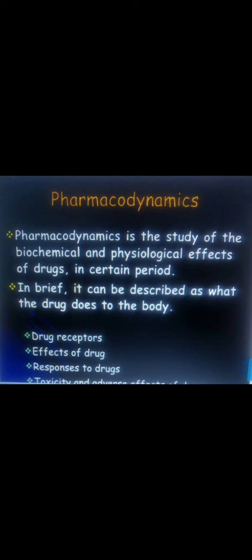Pharmacodynamics is the study of the biochemical and physiological effects of the drug over a certain period.